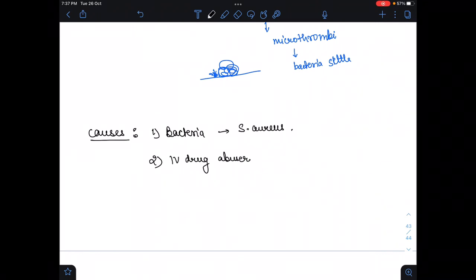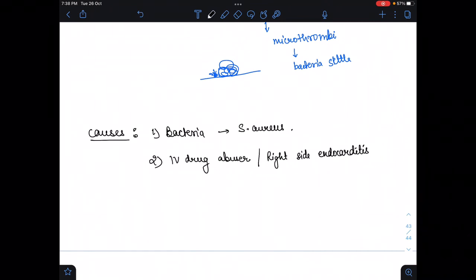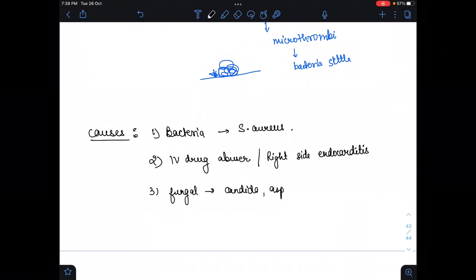IV drug abusers mostly cause right-sided endocarditis, which is due to Staph aureus. After this, Enterococci also cause it, and fungi also cause it. Basically, Candida or Aspergillus.